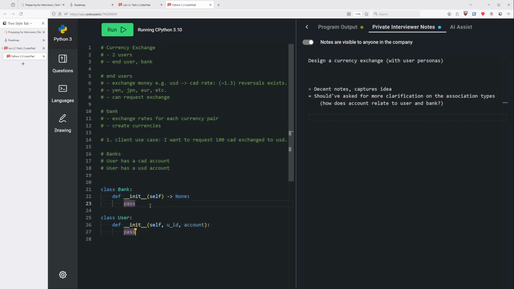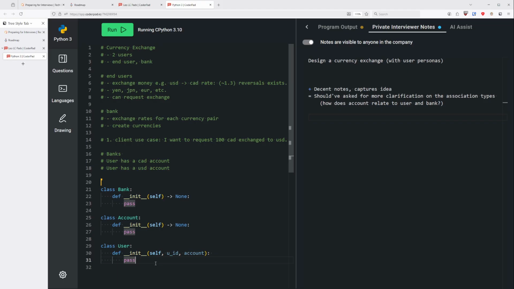So a couple of things here. What does our bank need to know? And then one more thing to think about, just to help you along again, is we're going to have an account class. Think about what parameters our account will need to know. Obviously, these three should probably know about each other. I want you to think that through, and tell me what the connections and what the properties will be.